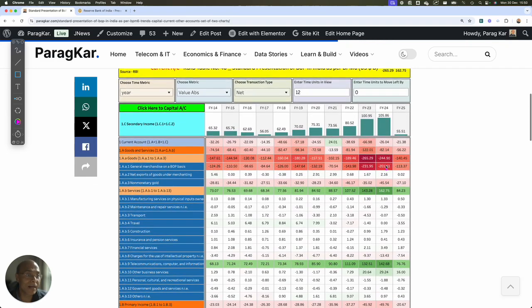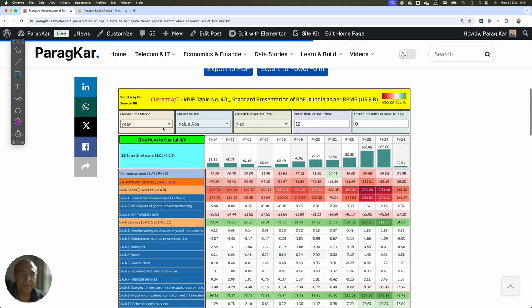which is the reason why we are doing so well. But look at this on goods, it's all red. So bad. On account of goods, we have done very badly. In spite of all the PLI policy, everything, our trade deficit on account of goods is going higher and higher. And because of this item, our BOP situation is not improving as it should, right? And that's why the rupee is depreciating.